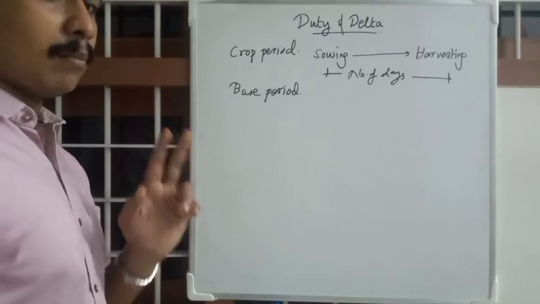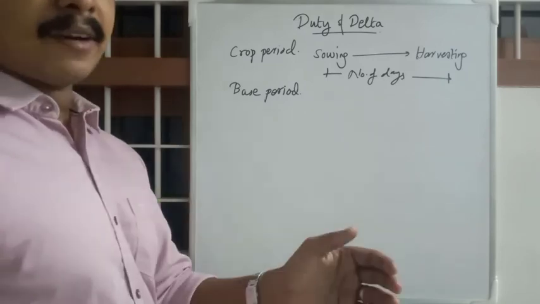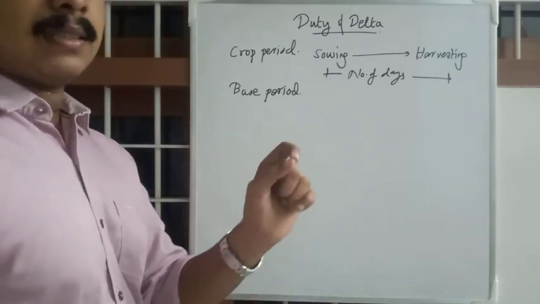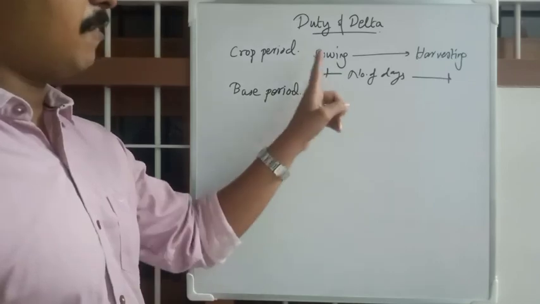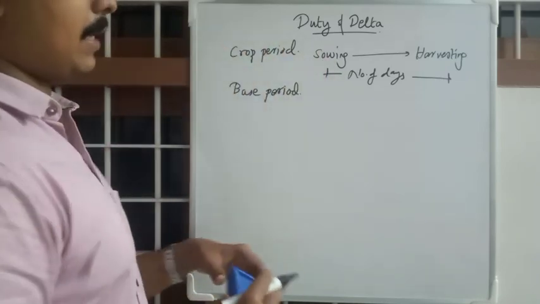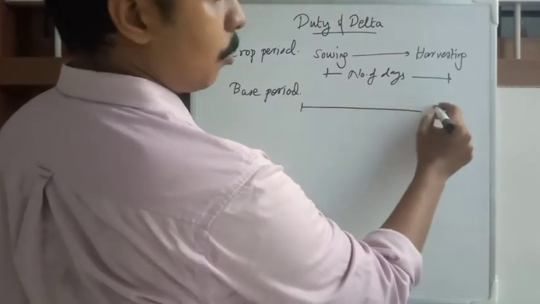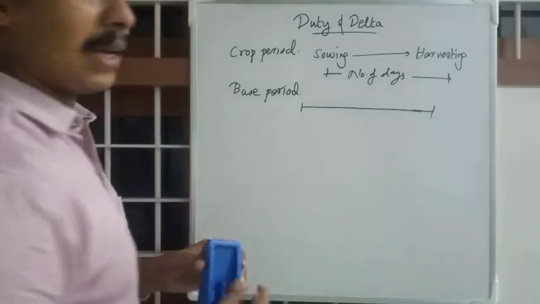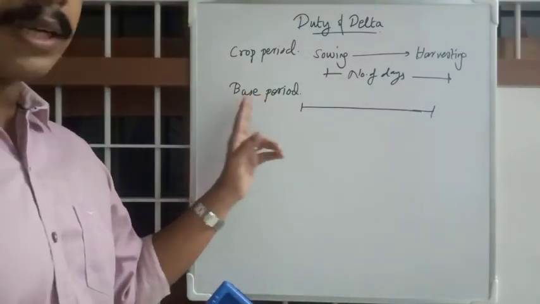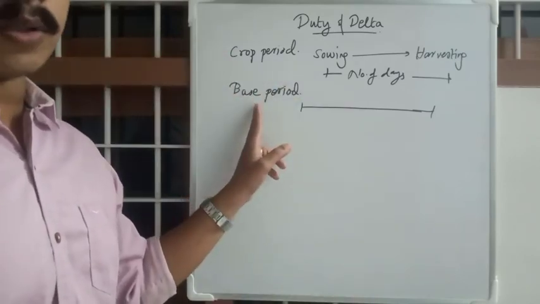Base period is the period in number of days starting from the first watering done for ground preparation before sowing, and the last watering before harvesting. Base period is totally about watering or irrigation. That's why base period is important for us.